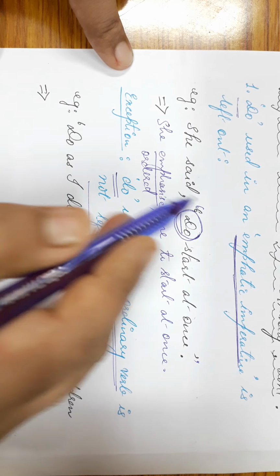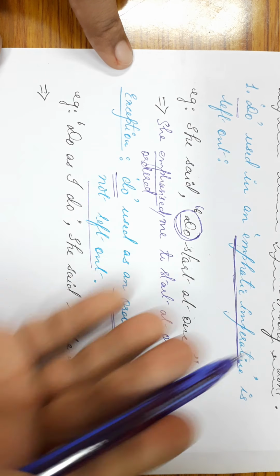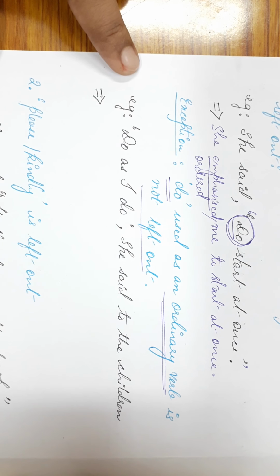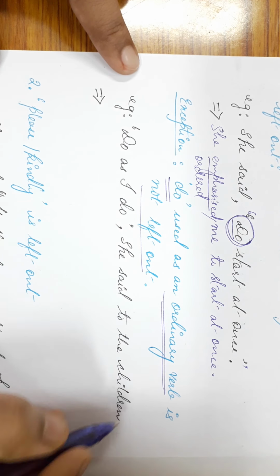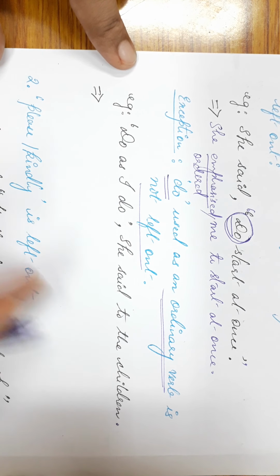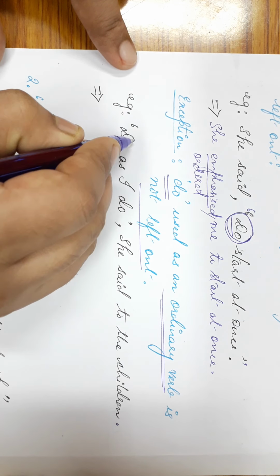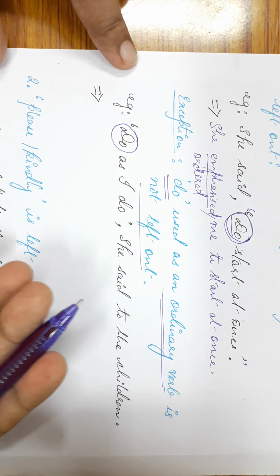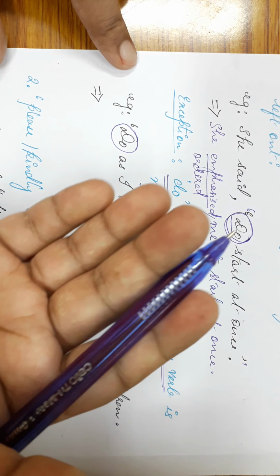Okay? Earlier we saw that when do is used in an emphatic sense, then it is left out in indirect speech. But when do is used as an ordinary verb in direct speech, when we convert that into indirect speech, it is not left out. That is, it is retained. For example, do as I do, she said to the children. That is, the speaker is ordinarily asking the children to do the way she does. It's a normal or an ordinary verb in which do is used. Now this will follow the normal way of changing imperative sentences from direct speech into indirect speech.